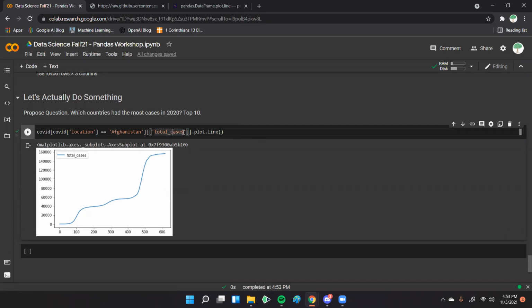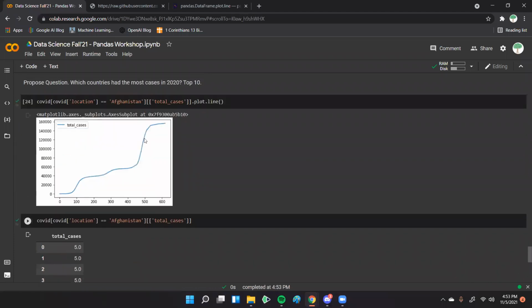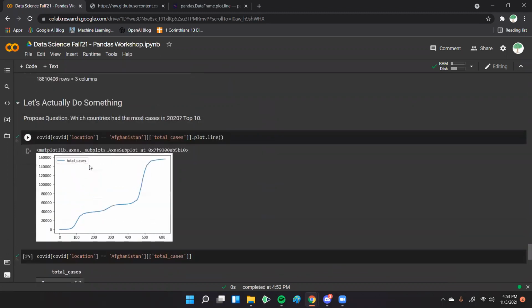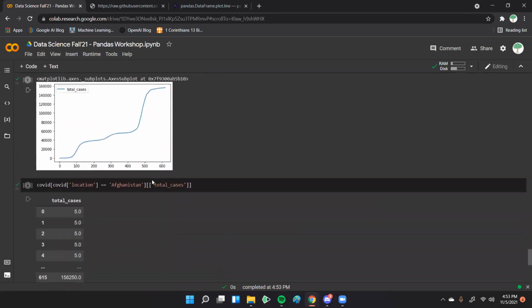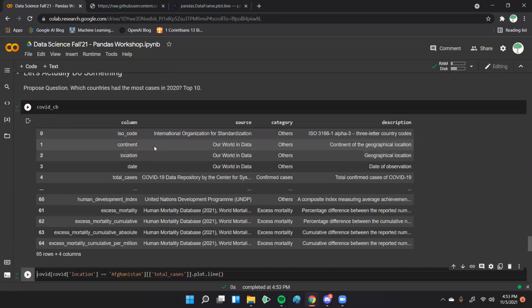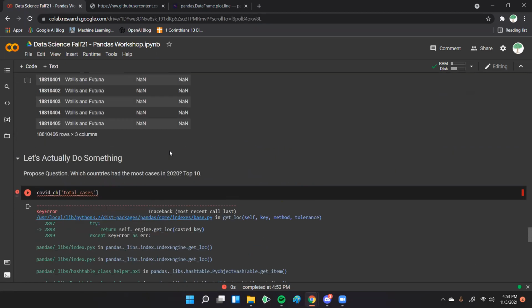Let's go back to getting just this real quick so we can look at it. So we can see how this is rising. It still is actually not telling me. I'm not quite sure if it's the total cases for that day or the total cases for all time. So one thing we can do is go to the COVID code book, and we should be able to get an idea from looking at total cases.